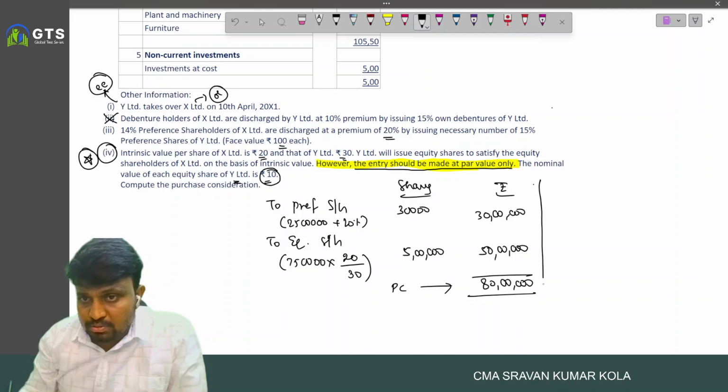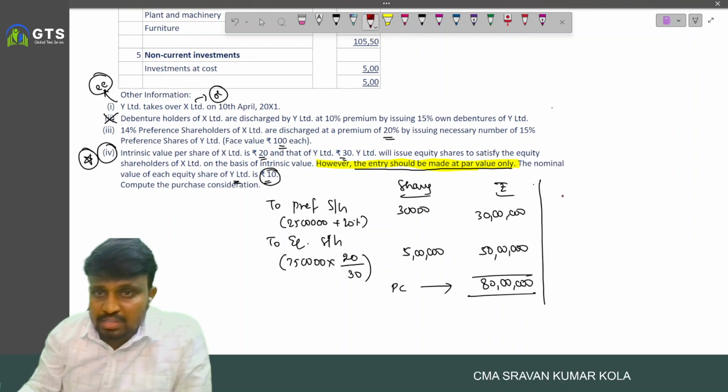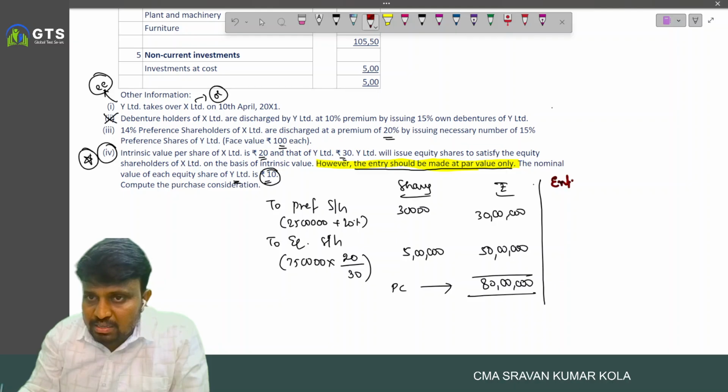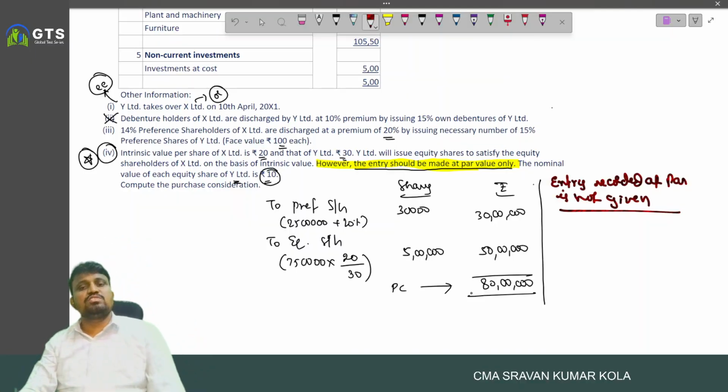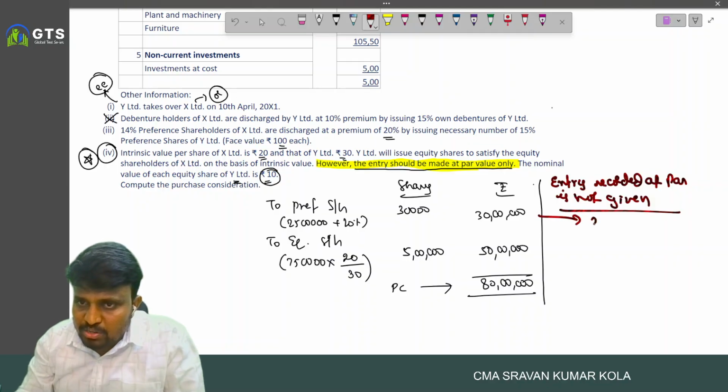For example, if the entry recorded at par is not given, then what is the PC? Coming to the preference shareholders, same thing, 30 lakhs.